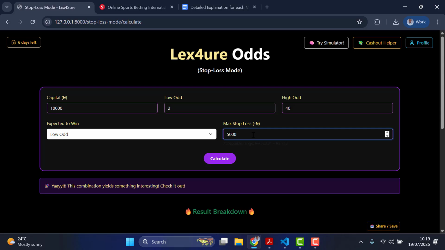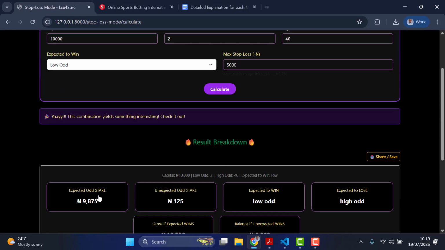All right, so in some way you are betting 10,000 naira, you are expecting the low odd to win, and currently the low odd is 2.0, and the high odd is 40 point whatever. And then you yourself, you are the type of person that you don't mind losing as well. But in as much as, even if you want to lose, you don't want to lose your entire 10,000. So let's say you want to lose 5,000 at least. That's if your plan doesn't work. So if you do this kind of setting, it will calculate this for you, then tell you the things to stake. You stake this amount for this low odd which you are expecting to win.